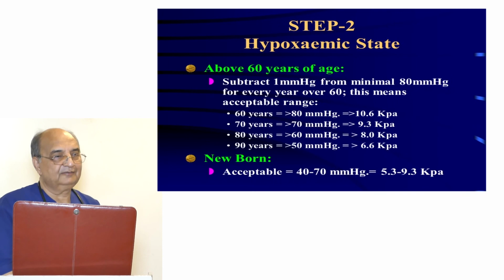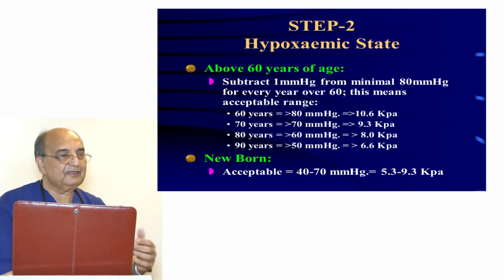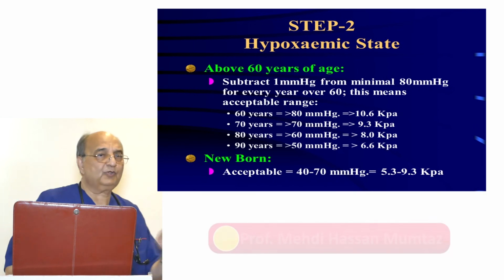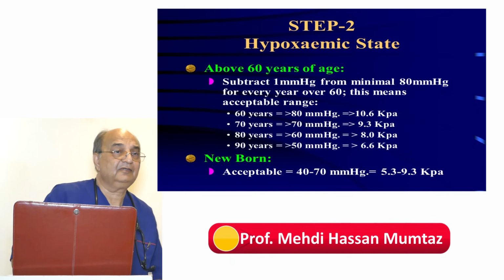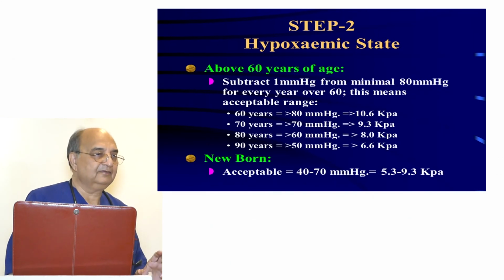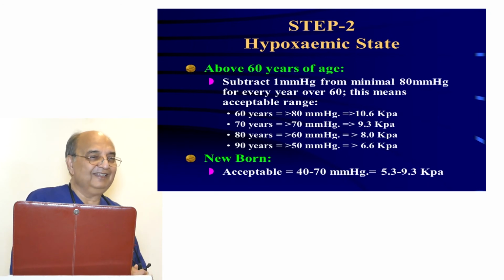Then at 80, 60 is acceptable. Then at 90, 50 is acceptable. It means whenever you look at the oxygen status, always look at the age of the person also. It is age related. Then above 90, you take the same. Otherwise, you will empty the whole body from oxygen. So 60 to 90, this is the thing we look at.